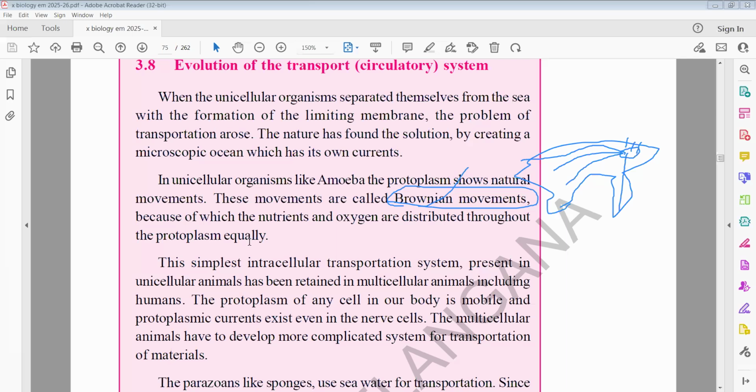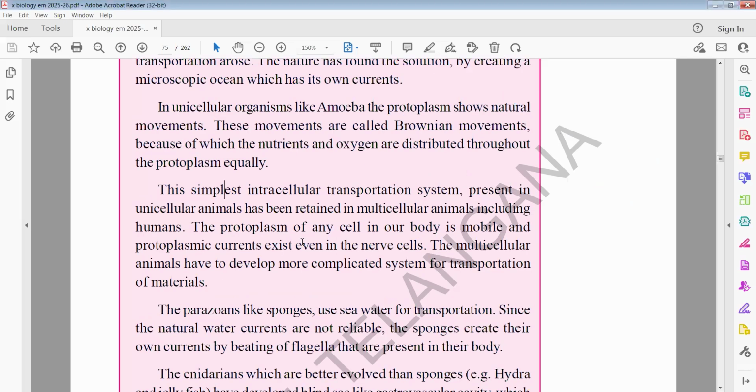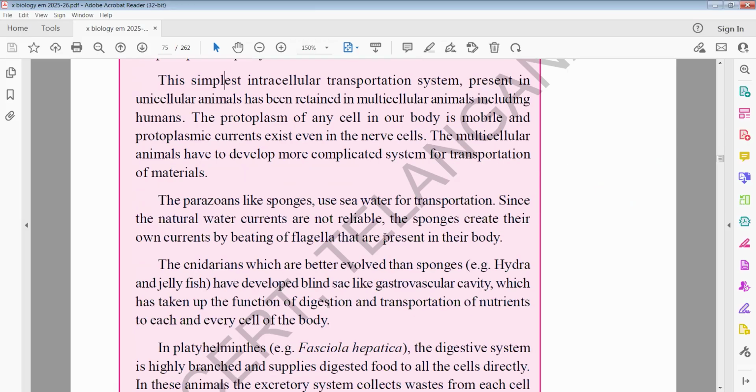Another important one, the simpler transport system we can see in parazoans. Parazoans are nothing but sponges. Because sponges bathe their entire body in water, transportation happens by natural water currents.